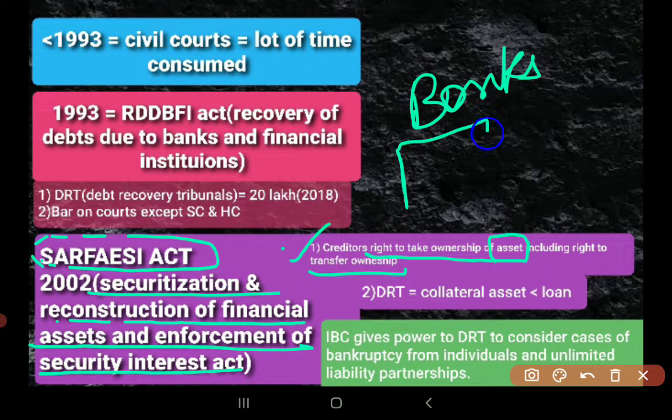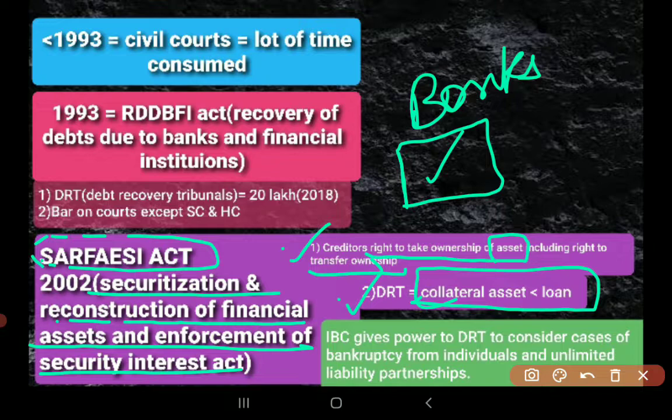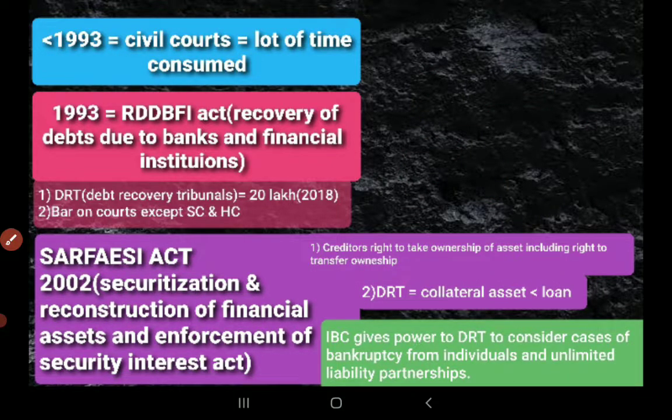So if the debtor is unable to pay, the banks can sell the collateral security which was given by that person at the time of taking the loan. And second, if the collateral asset is lesser when compared to the loan, the banks can approach DRT and claim the extra money from the debtor.